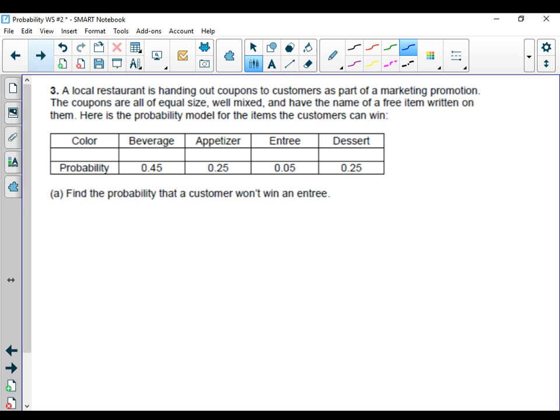All right, the next problem. They were looking at the coupons, which were mixed up, and at the probabilities of winning certain prizes. We wanted to know the probability that a customer didn't win an entree. If we look at the probability that they did win an entree, it was 0.05. So this is one of those complement problems. I take 1 minus that 0.05, and we have a 0.95 or 95% chance that they did not win an entree.